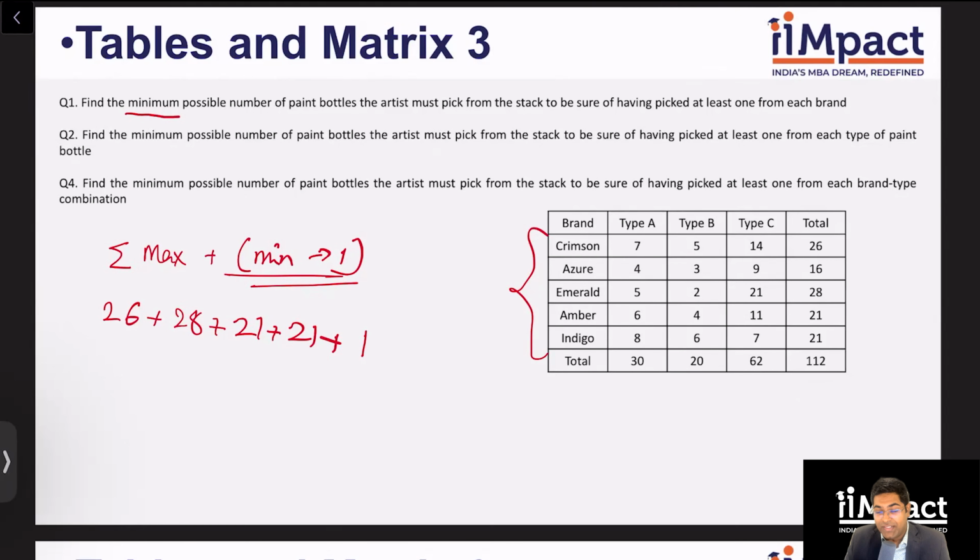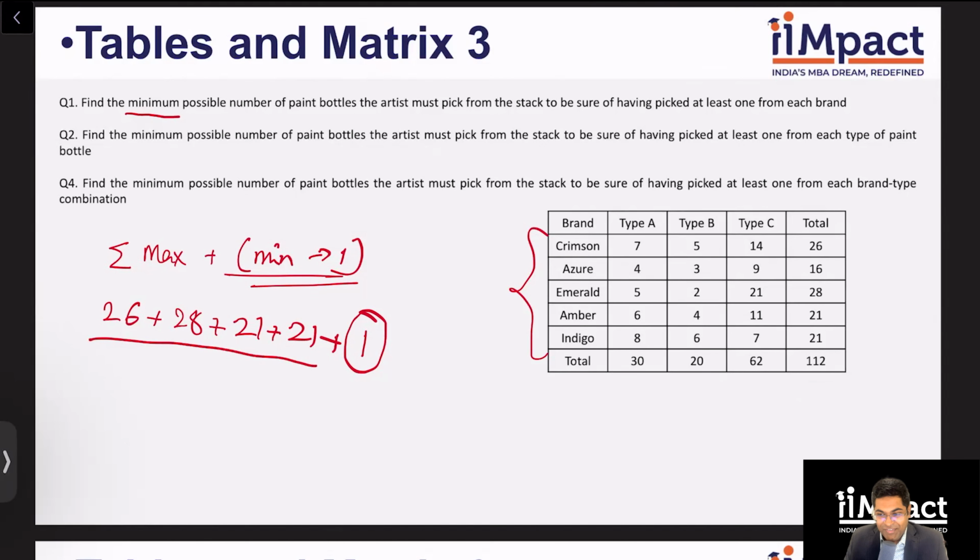The reason we are doing this is, let's say I pick out 28 bottles. Theoretically, it is possible that all the 28 bottles are from Emerald, right? Let's say I pick out 54 bottles. Theoretically, it's possible that all 54 are from only Crimson and Emerald, and so on and so forth. So in order to get the minimum possible bottles, so that I have for sure picked at least one from each brand, I take one from the brand where there are the minimum number of bottles and add the rest of them as total.